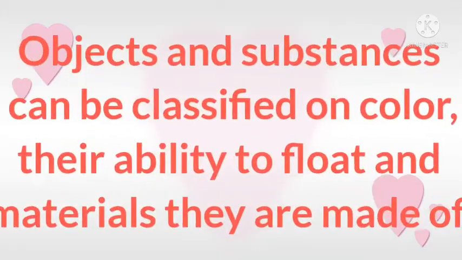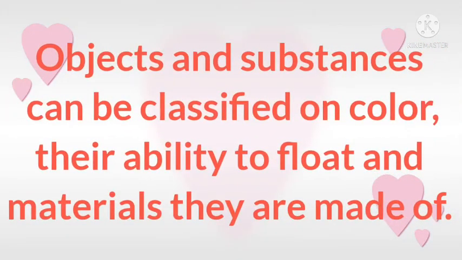Next, objects and substances can be classified on color, their ability to float, and materials they are made of. So substances or materials can be classified in these various forms.